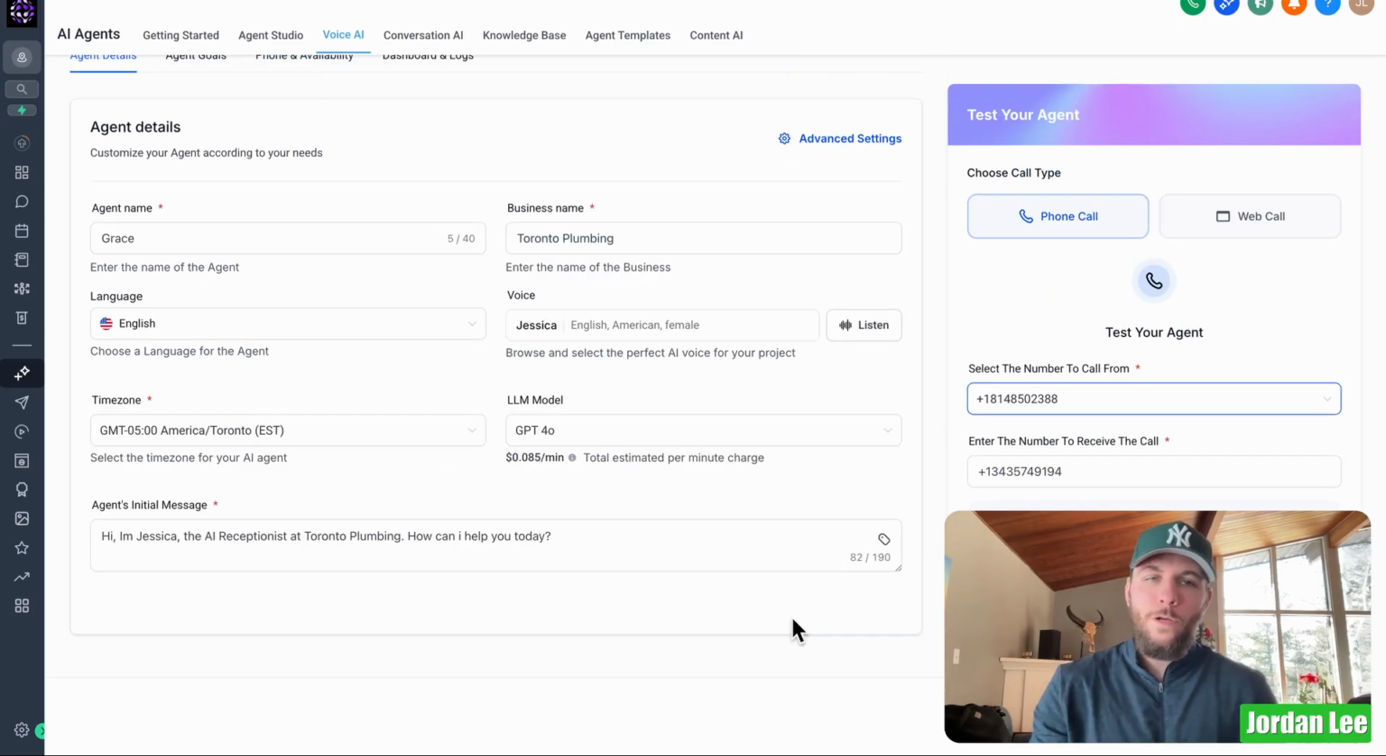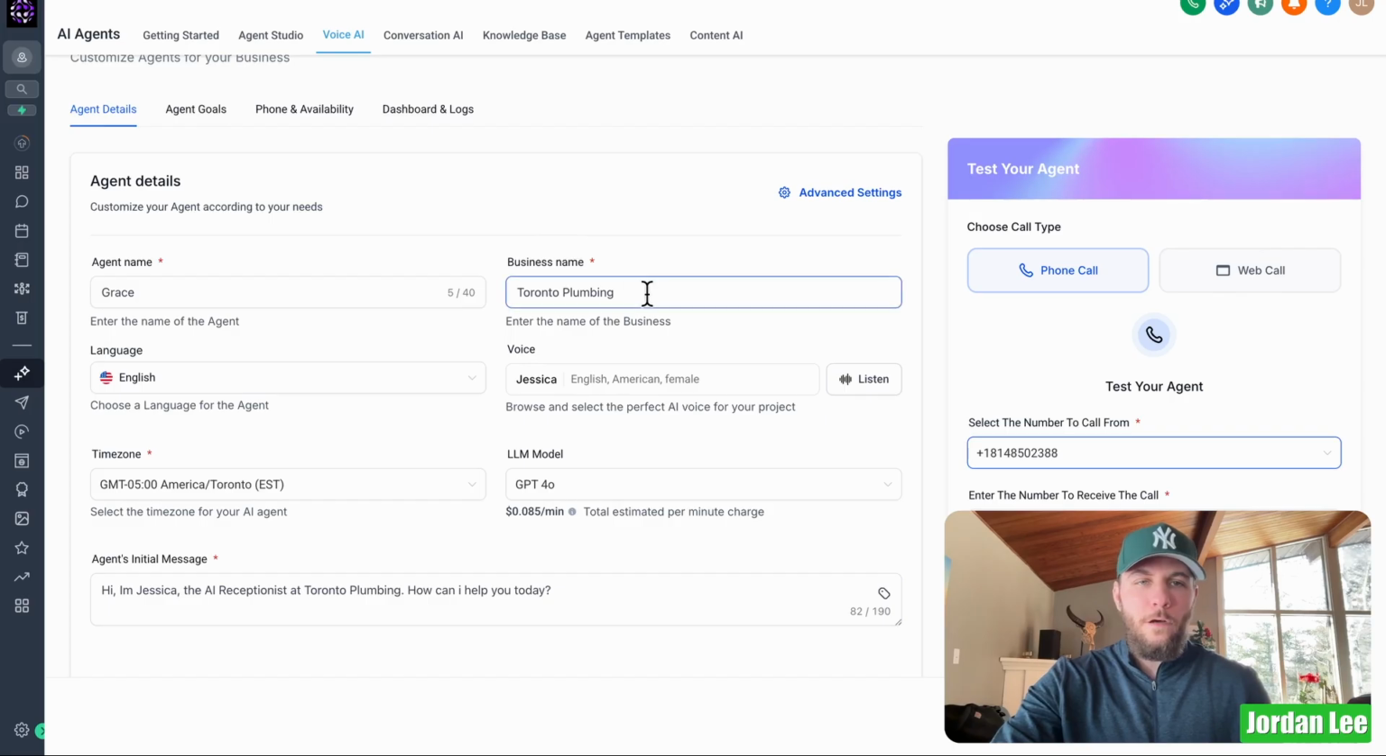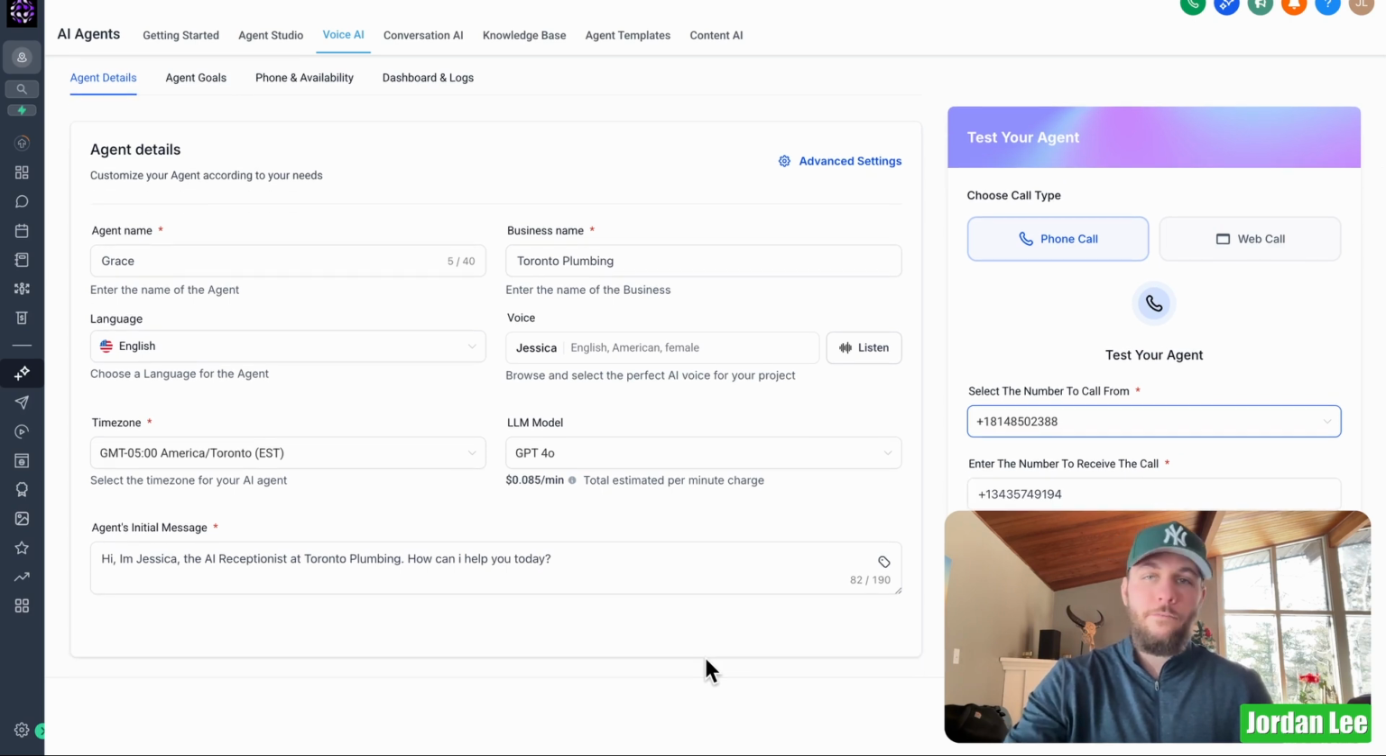All right, so I'm in GoHighLevel. I've got my agent built out already. It is based on a plumbing business just called Toronto Plumbing. And so we're just going to give this a call, ask it a couple questions, book in a reservation, and then you'll be able to see exactly how powerful this system is with just a very simple setup. So let's go ahead and give this a test run here.